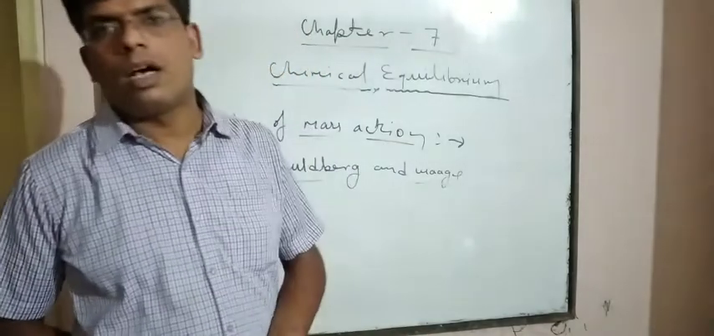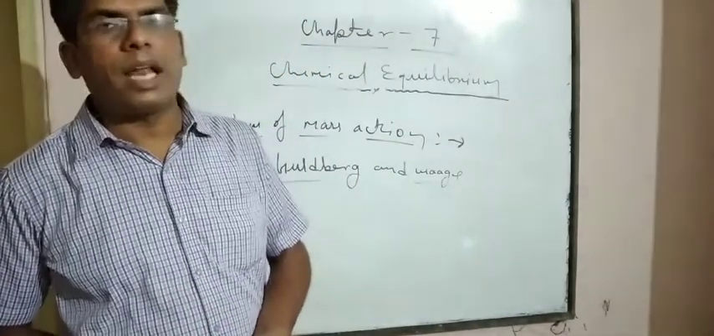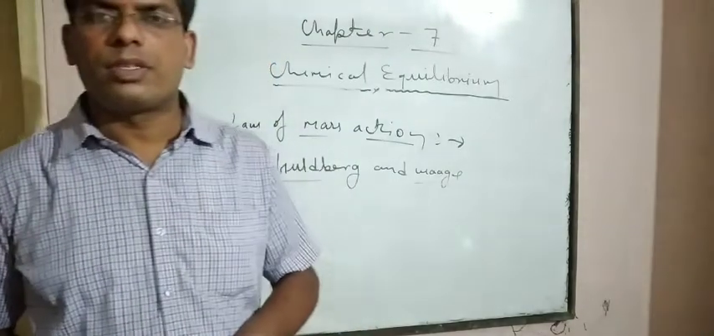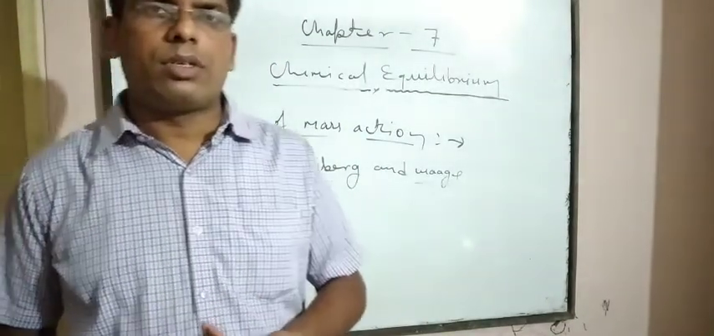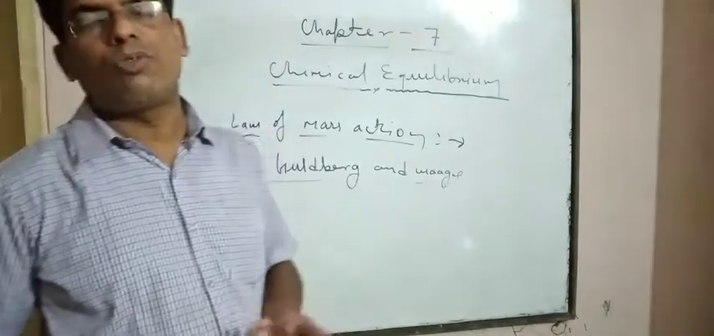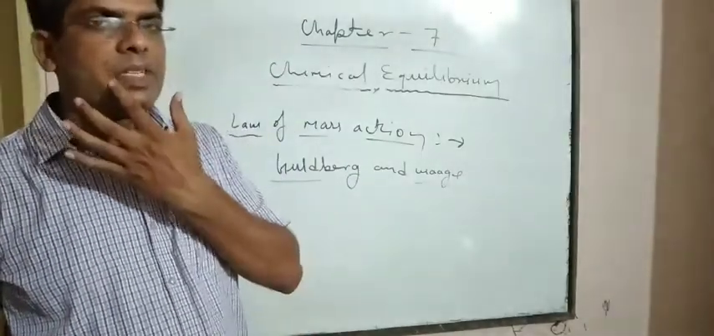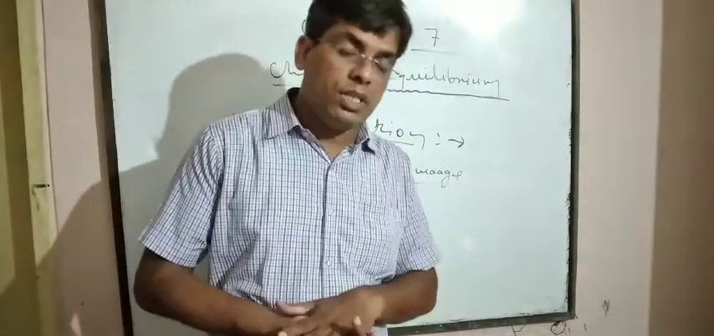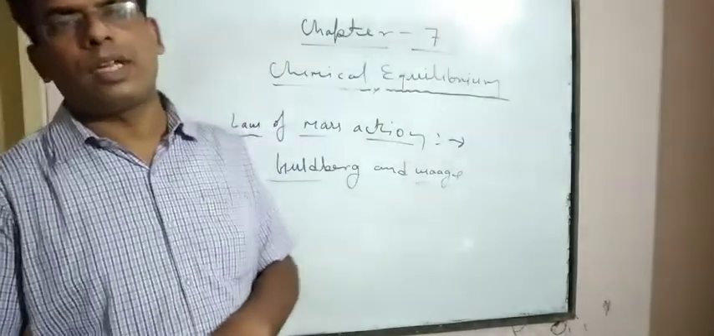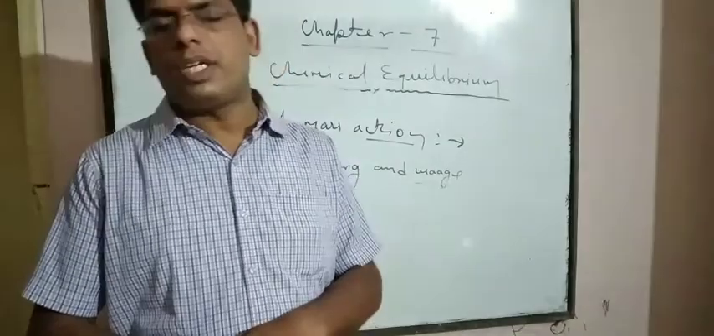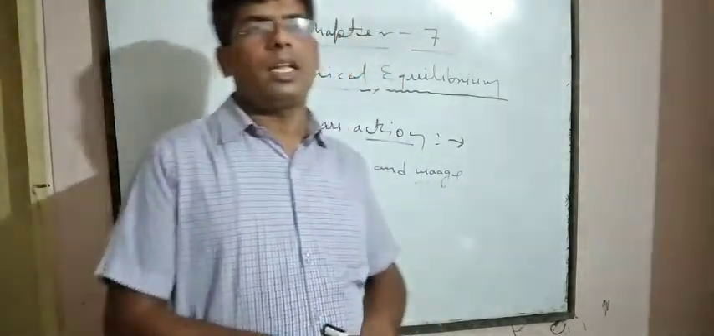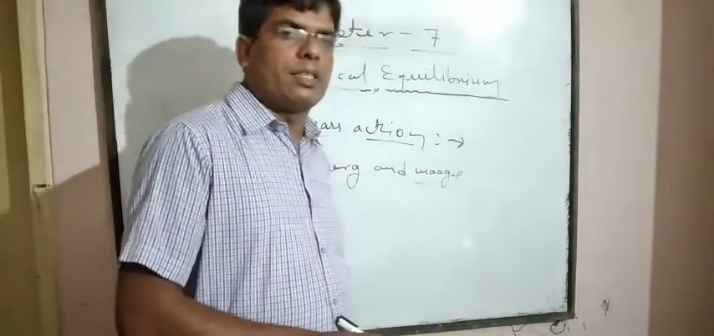According to this law, rate of reaction is directly proportional to the product of active masses of reactants or products, in which each concentration term is raised to a power equal to the stoichiometry of the balanced chemical equation. It is the law of mass action.